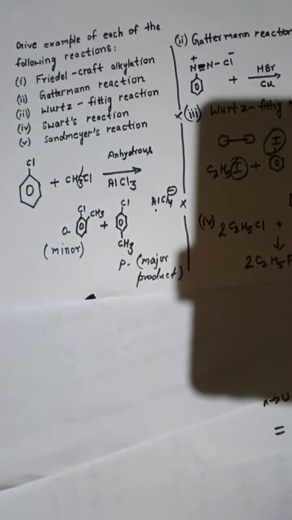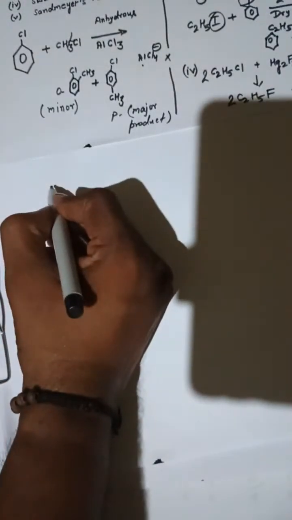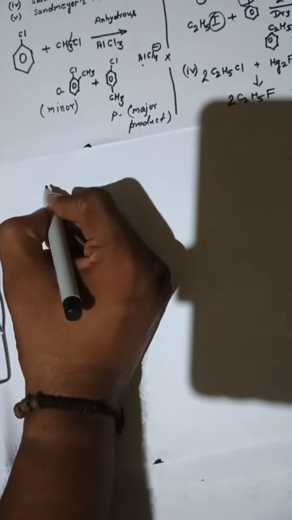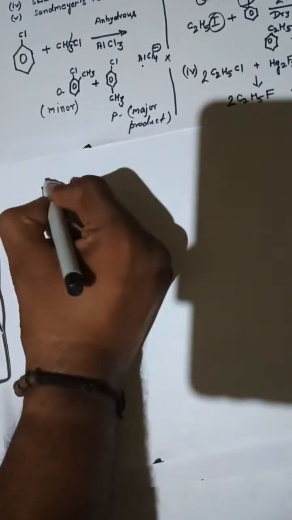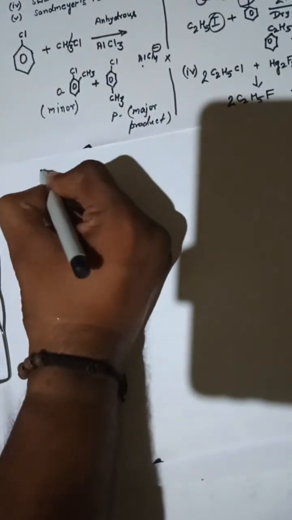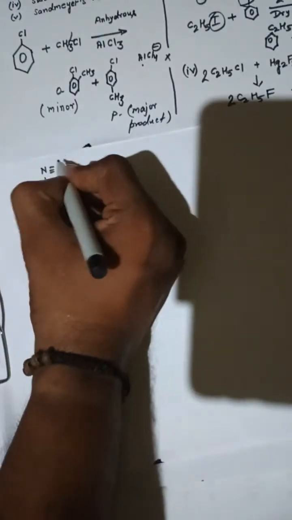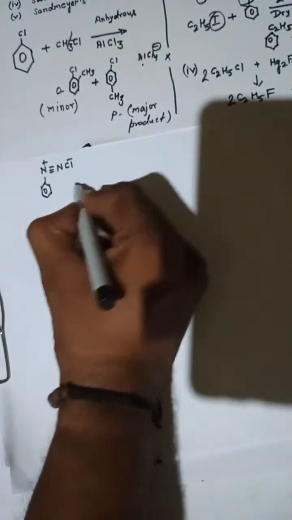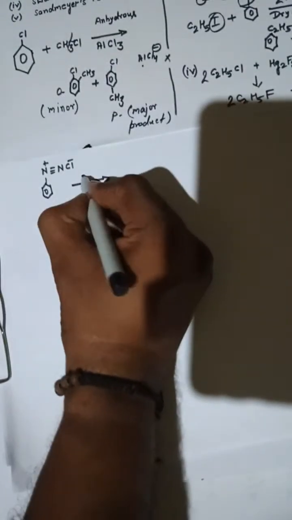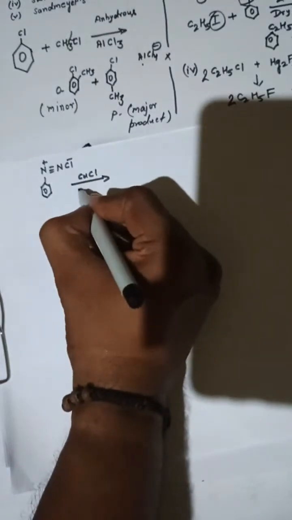Benzene diazonium chloride is going to react with copper chloride and HCl.